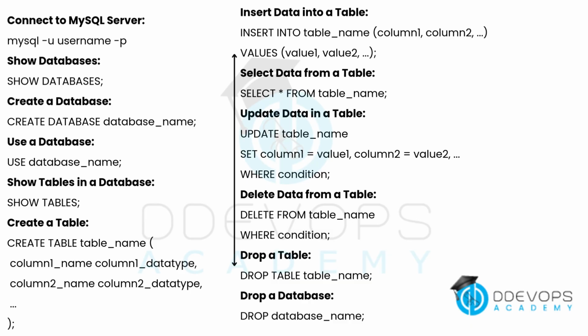Now, let's look at basic MySQL commands. To connect, to create a database, to create a table, use with column definitions. To insert data, to retrieve data, to update or delete, use and with conditions. And to remove a table or database, use or. These commands form the foundation of working with MySQL and relational databases.